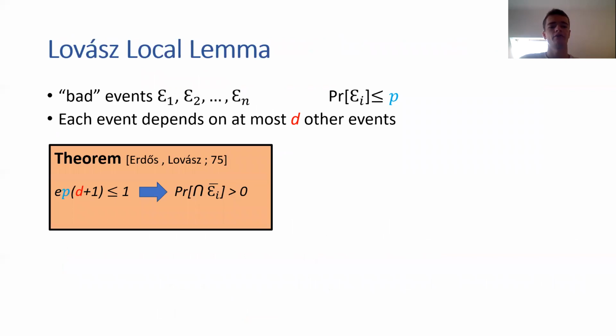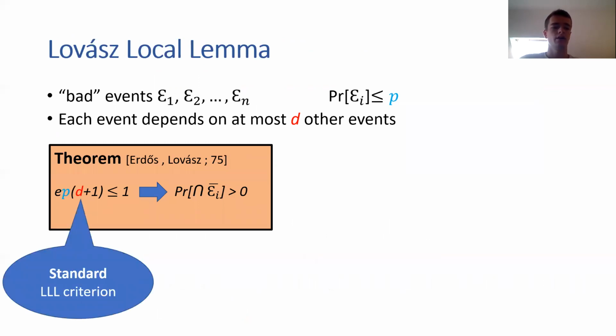And a theorem by Erdős and Lovász says that if e times p times (d plus 1) is at most 1, where e is just Euler's number, then the probability that you avoid all bad events simultaneously is strictly greater than 0. And this condition on the left is also known as the standard LLL criterion. So in a minute, you will also encounter some other criteria.